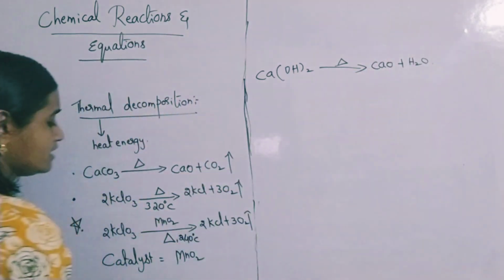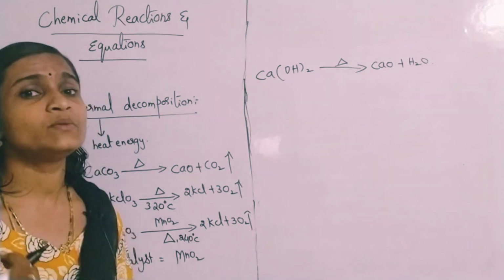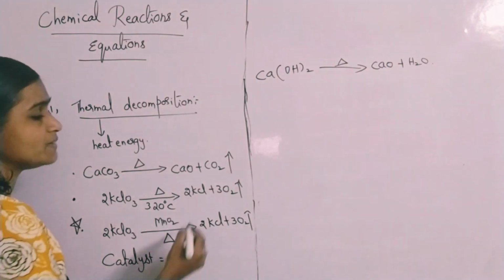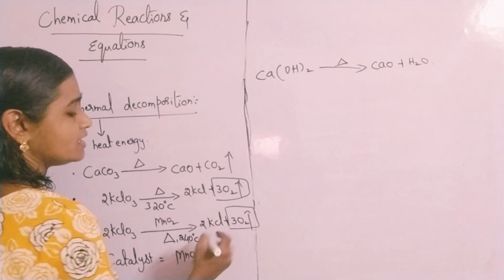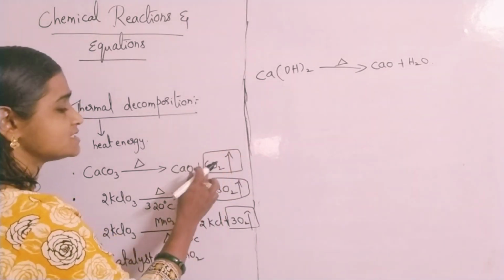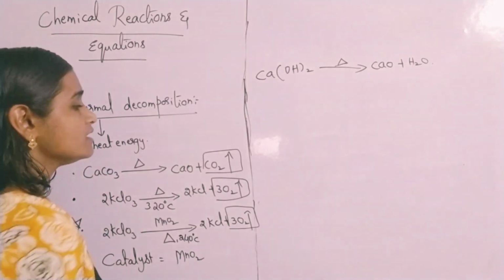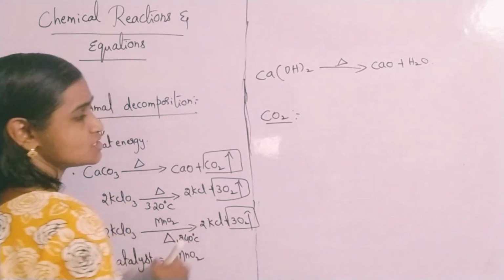So like this, a single substance on heating splits into two or more substances. Sometimes they may ask you about the gases released. Here the gas released is oxygen, and here the gas released is carbon dioxide. So what are the tests for carbon dioxide and oxygen?